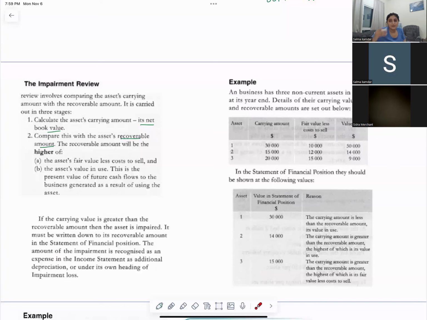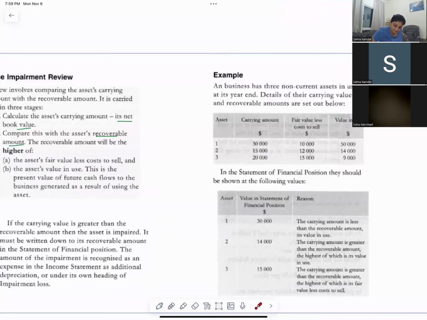If the carrying value is greater, then what do you do? You will impair the asset, and if it's less than the recoverable amount, you won't impair.